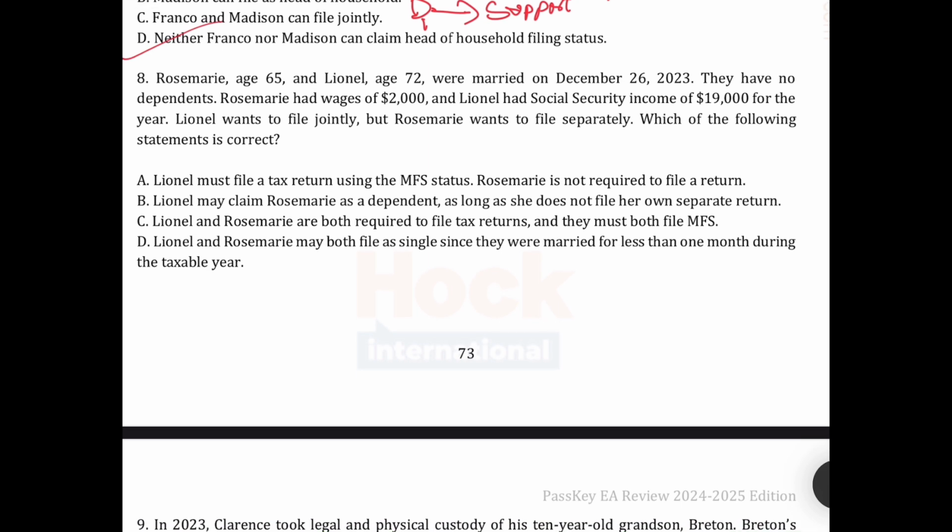Those married, 65 and 72 years old, were married on the 26th of December. They have no dependents. Her wages are 2019. Correct. Father Lena wants to file jointly. He wants to file jointly, MFJ.